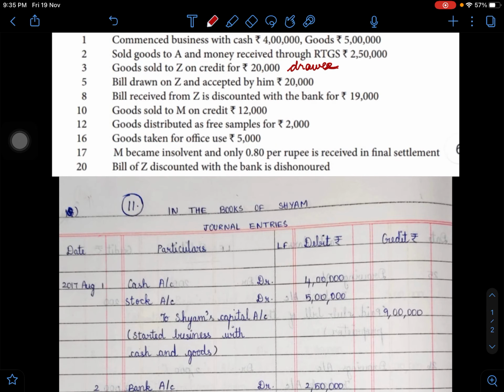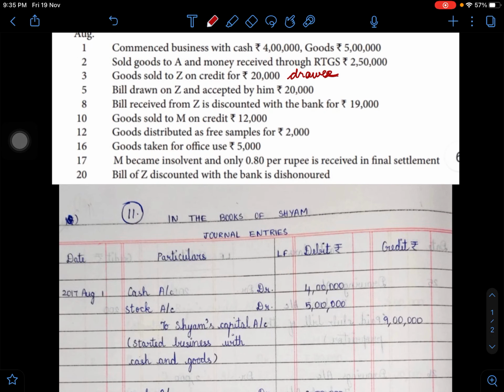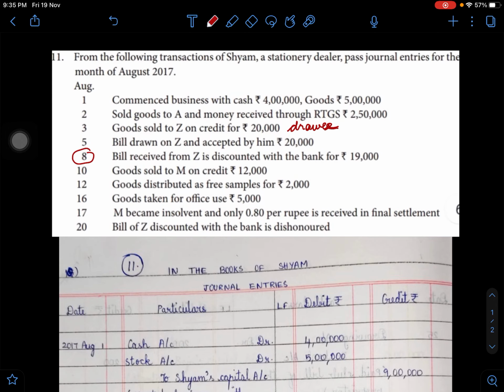In continuation, on 8, the bill drawn by the owner Shyam on Z is accepted and is going to be paid on a future date. In the meantime, what happens? That's what it says on 8th: bills received from Z is discounted with the bank for rupees 19,000. Let me tell you what happens here. Now the drawer, who is the drawer? Shyam. Shyam is the actual drawer of the bill.